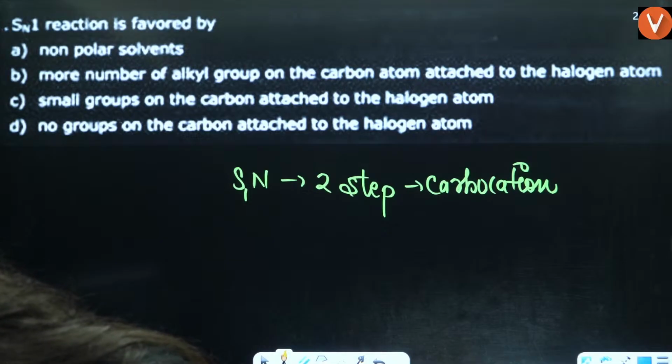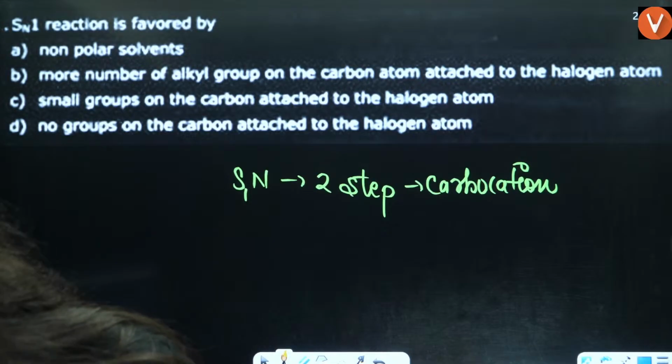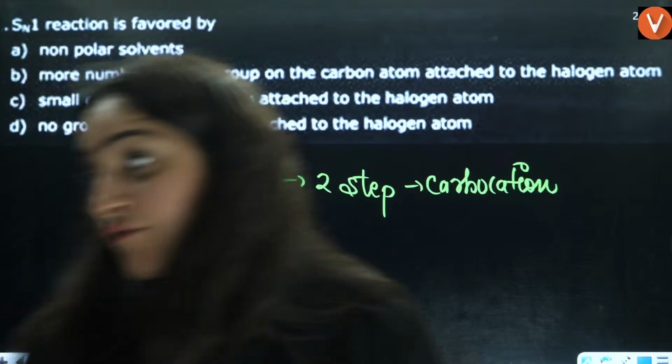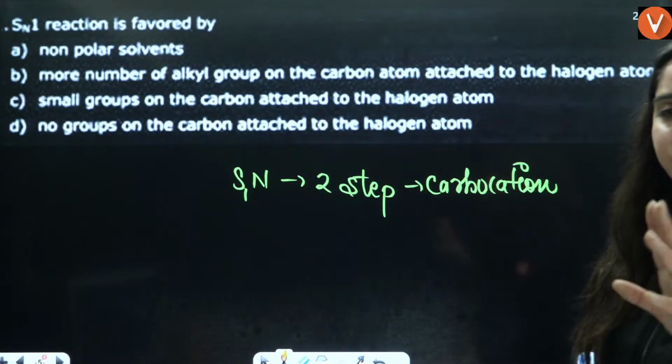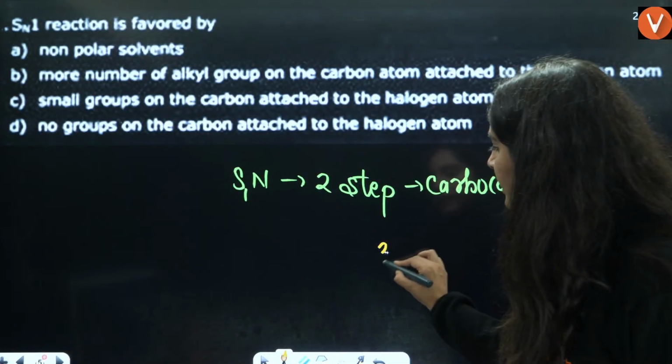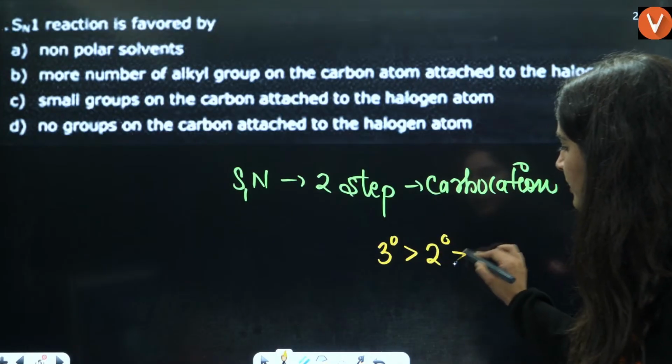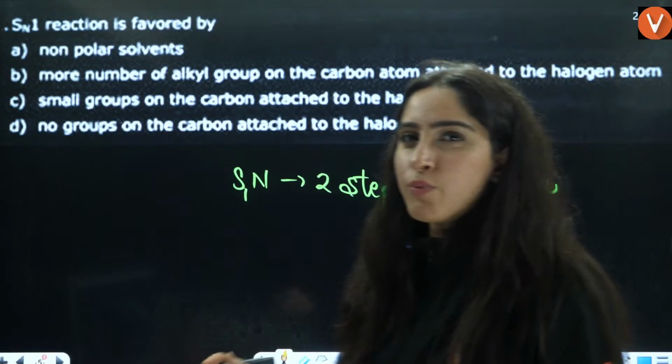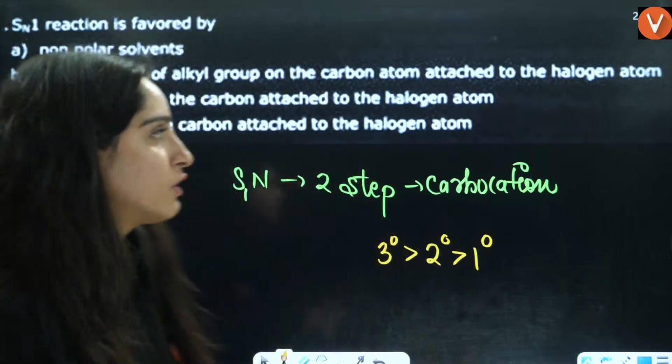Yes students, very good. Carbocation: we know that 3 degree carbocation is most stable, then 2 degree, then 1 degree. The more alkyl groups, the more stable it will be.